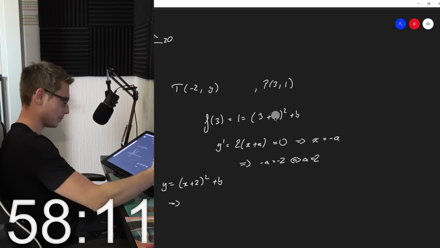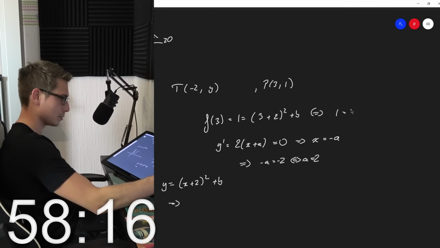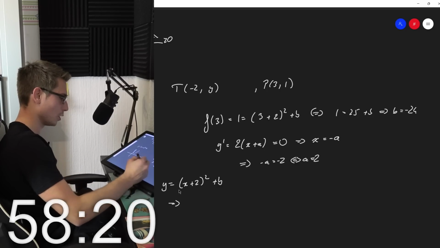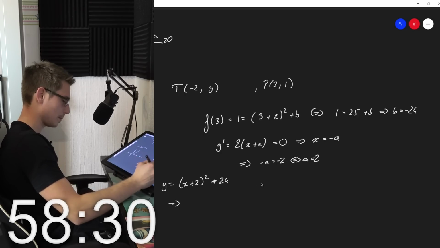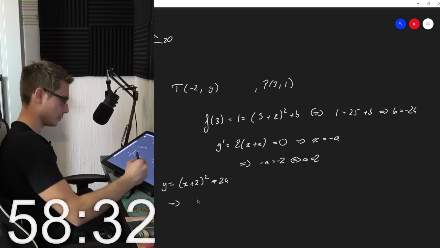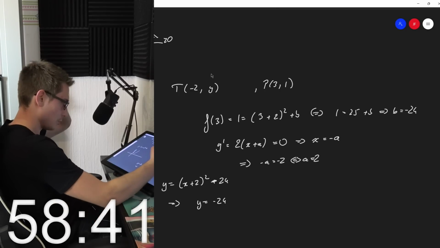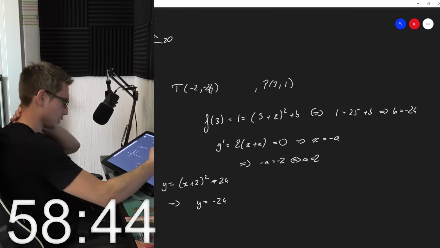So we can use this one up here, not too much writing. Plus 2 is 5, that's equal to saying 1 is equal to 25 plus b, meaning b is equal to negative 24. Meaning overall, if we put negative 2 into here, y is equal to negative 24. So the turning point is here.